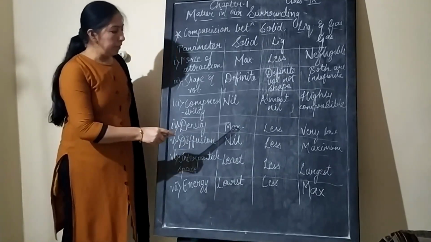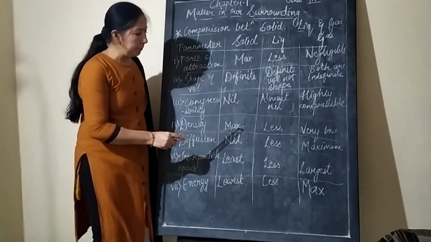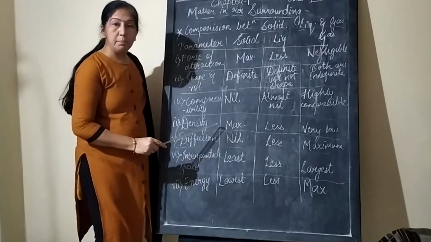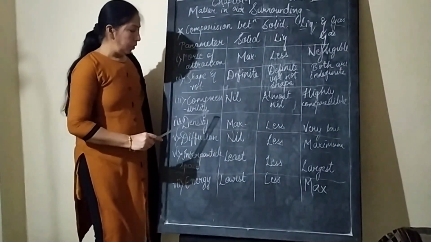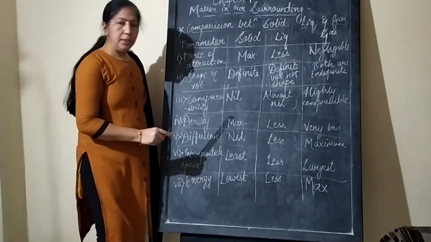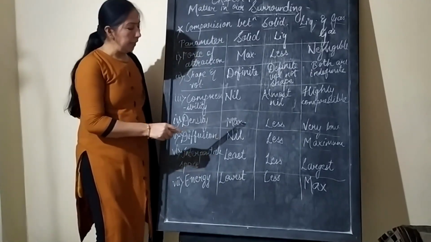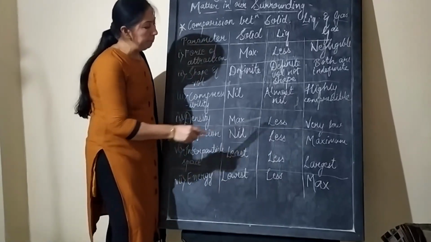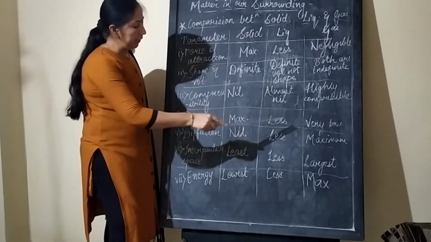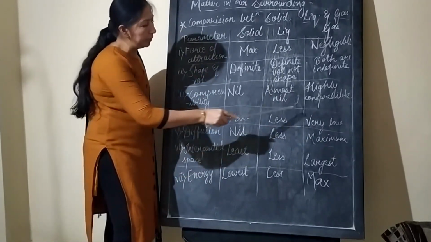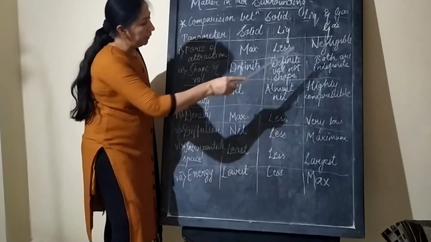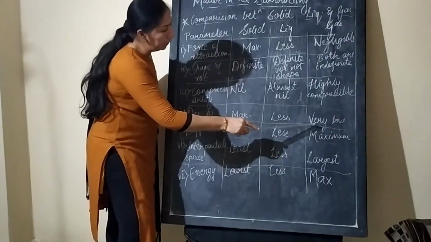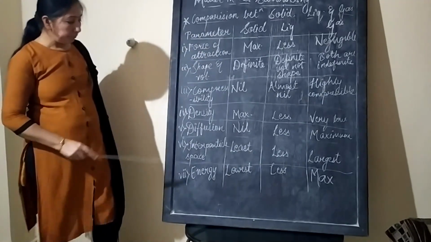Density: solid particles show maximum density because density is mass per volume. Solid particles generally have maximum mass and less volume, which is why their density is maximum. Liquids show less density than solids but more density than gases, and gases show very low density.